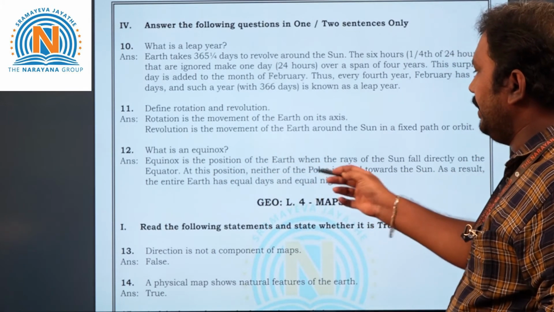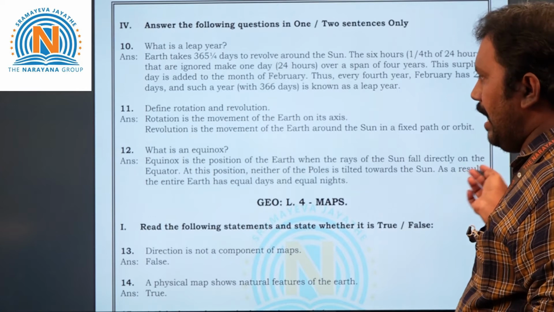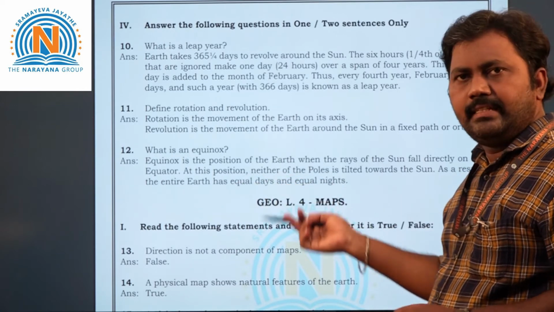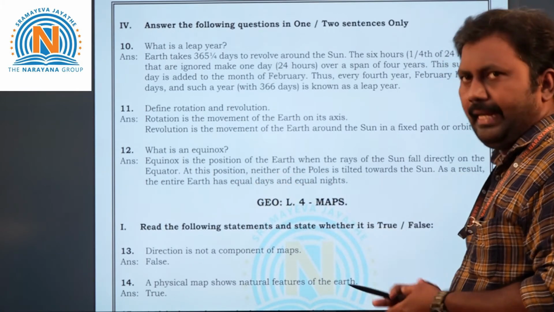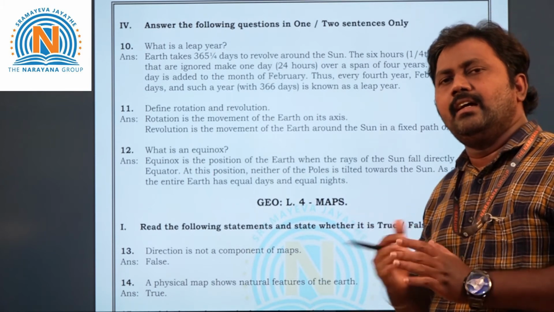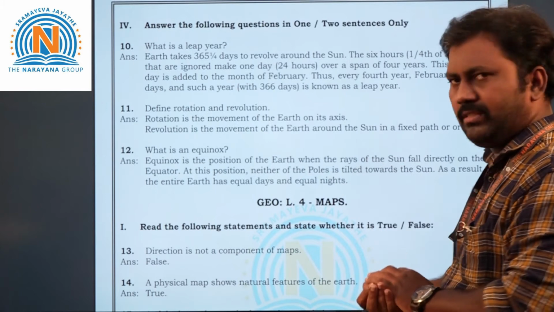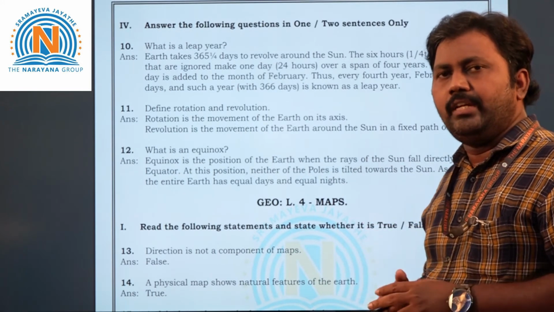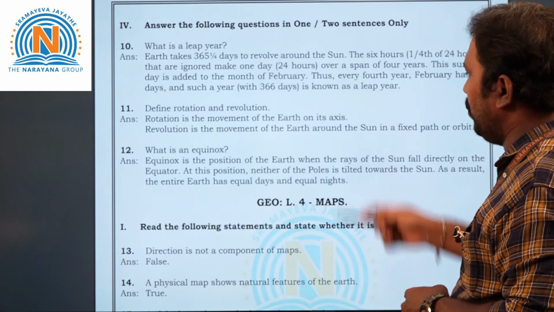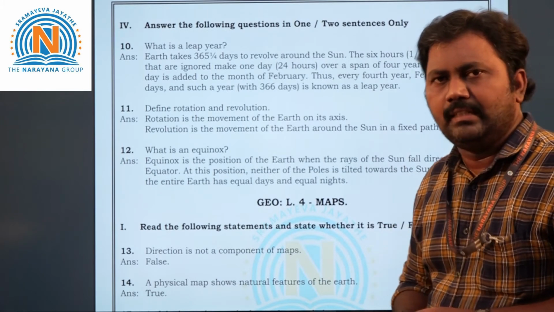At this position, neither pole is tilted towards the sun. As a result, the entire Earth has equal days and equal nights. Generally, there is some time gap between days and nights, but by the time of equinox, both days and nights come equally. So these are the 12 questions related to motions of the Earth.